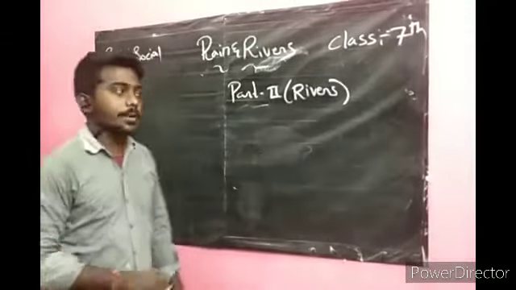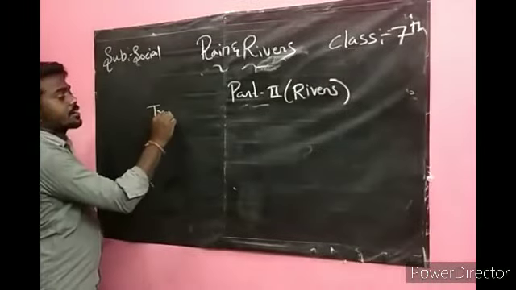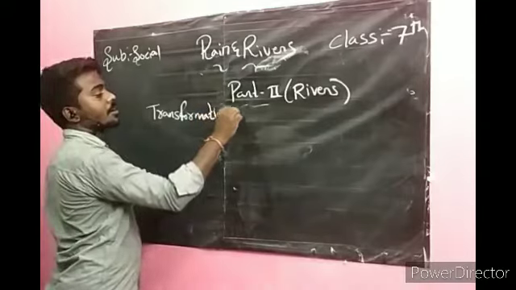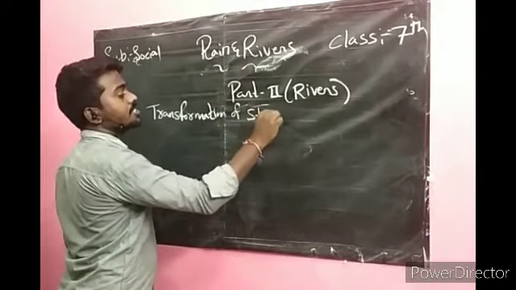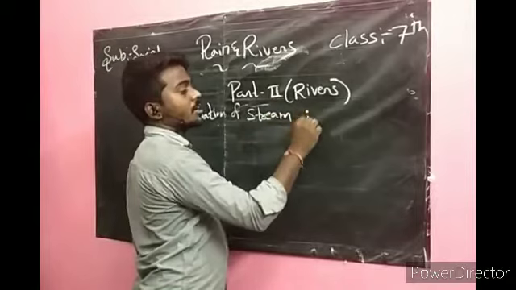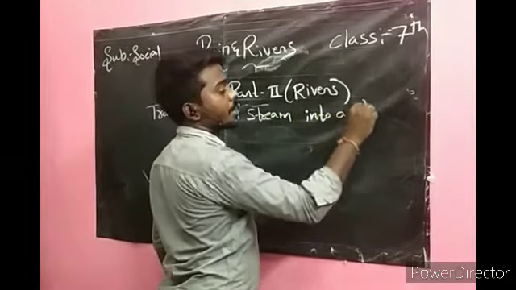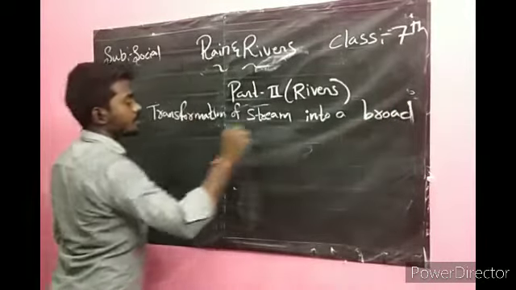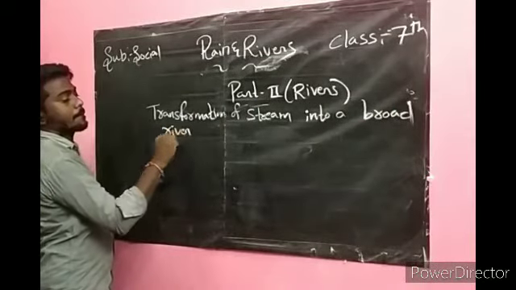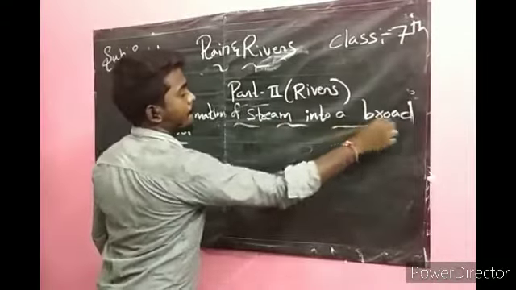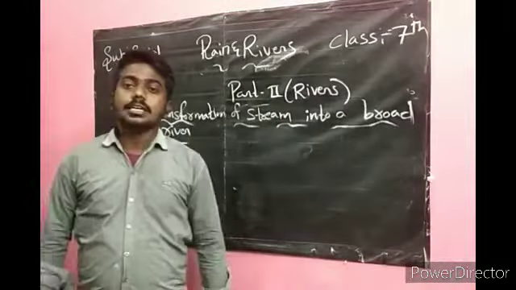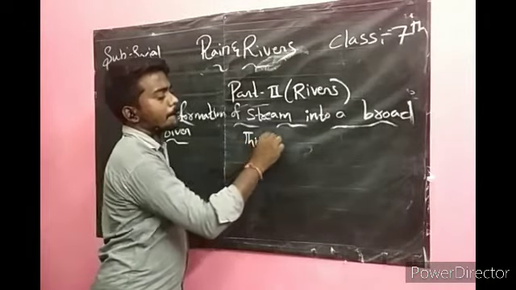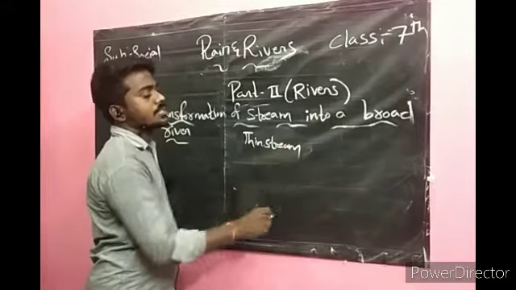We're coming to the next topic, transformation of stream into a broad river. The river usually starts with a thin stream.